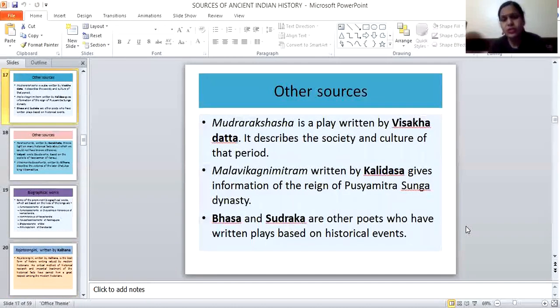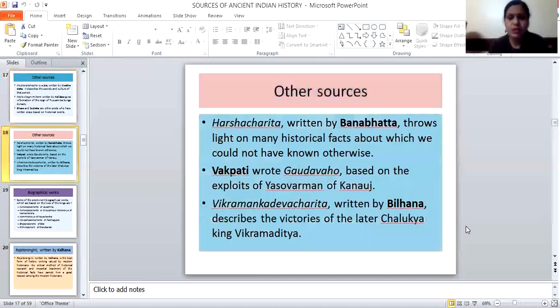Then other sources: apart from Brahmanical literature, some other books also give us a lot of information about ancient Indian history and culture. Mudrarakshasa is a play written by Vishakhadatta. It describes the society and culture of that period. Then Malavikagnimitram, written by Kalidasa, gives us information about Pushyamitra Shunga. Then Harshacharita, written by Banabhatta, throws light on many historical facts which could not have been known otherwise.